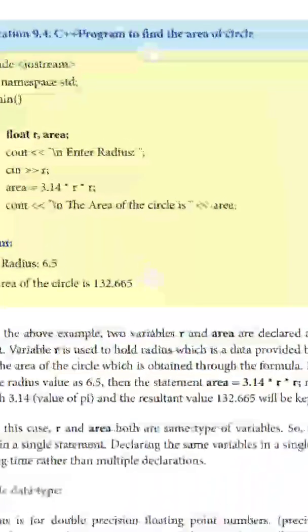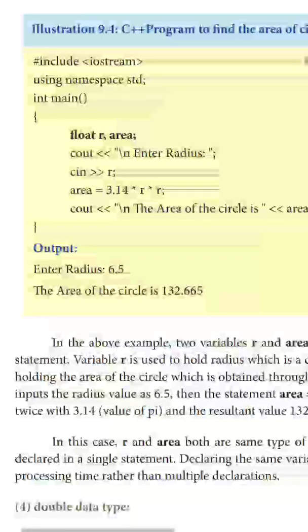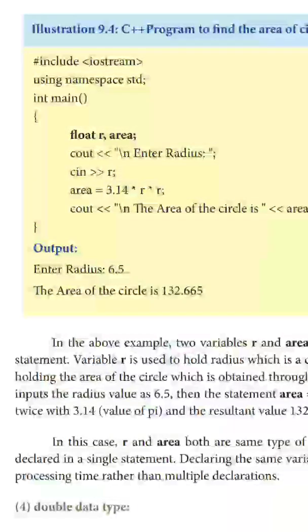Here they have given an example. You can see float r, area. R is the radius and area is the area of the circle. They ask the user to enter the radius.